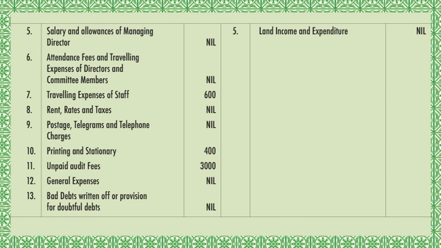10th part, printing and stationery. This is given in the trial balance. You can see the amount is given as 400. So you are transferring that to the expenditure side.